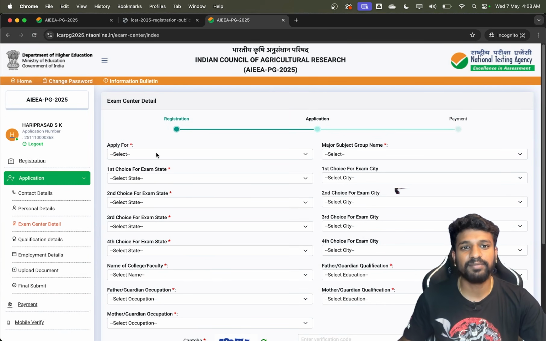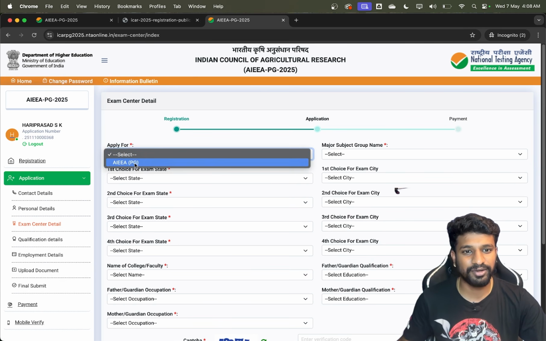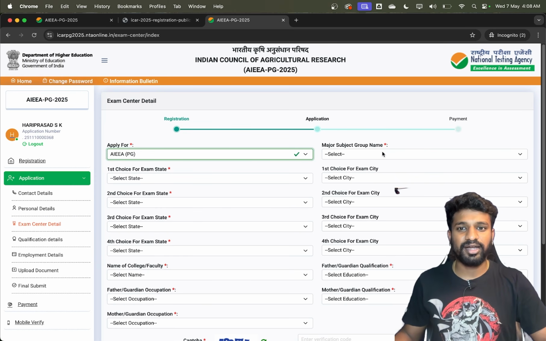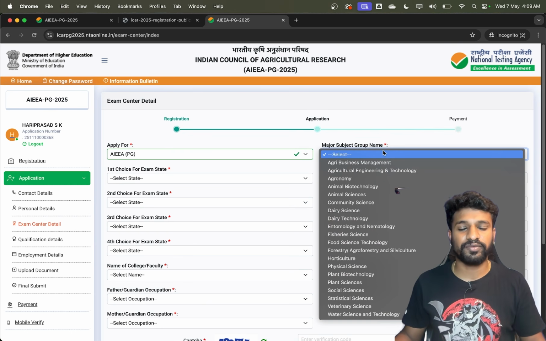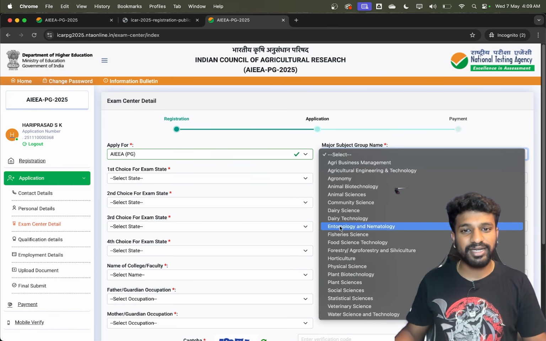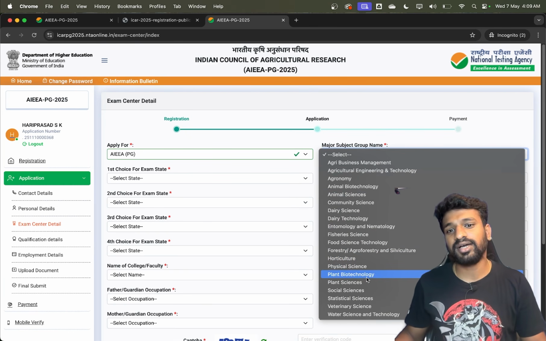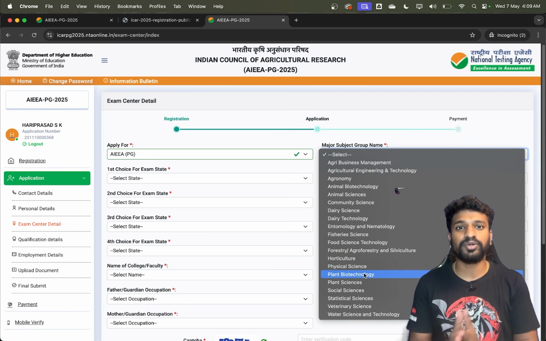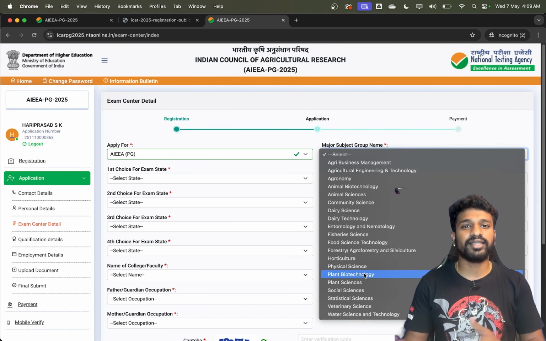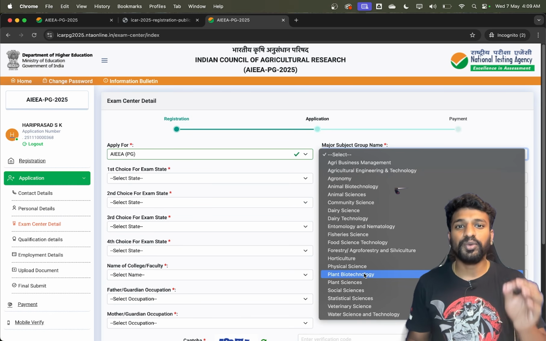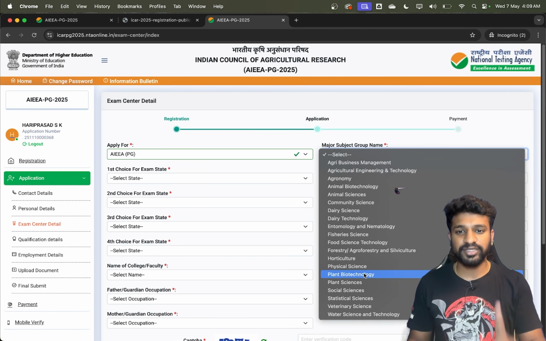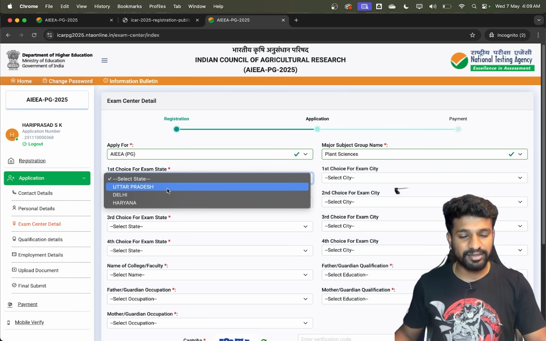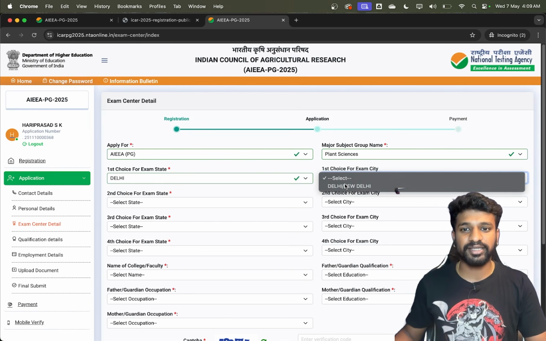Next, exam center details. You have to click on each exam you are applying for. If you are applying for ICAR PG, it will automatically come here, and then the major subject. This is the most important one. Make sure you know the different exam streams and you apply for the correct one. Unlike CUET PG, you don't get multiple options here. You cannot write the exam in two different subjects. You can only write the exam in one subject or one stream that you have to choose here. I'll be choosing plant science, and select the state where you will be writing the exam.